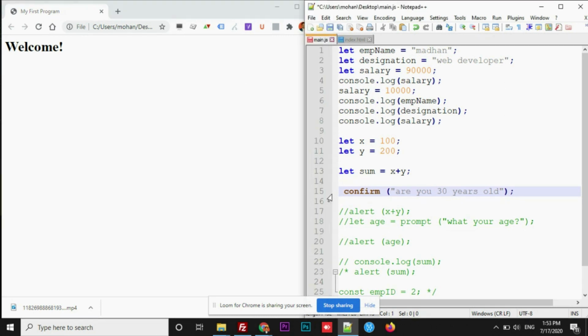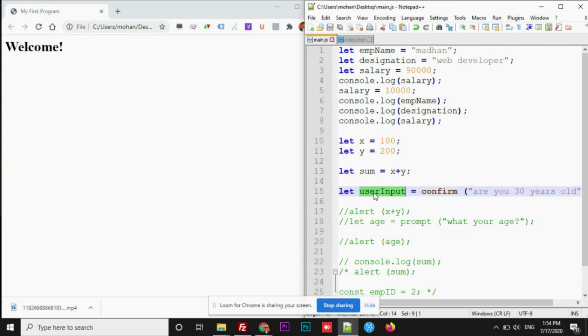For that, assign a variable to this one. Let user input equals to confirm. Now, whatever option the user chooses, is it okay or cancel, based on that, user input will get stored with either true or false.